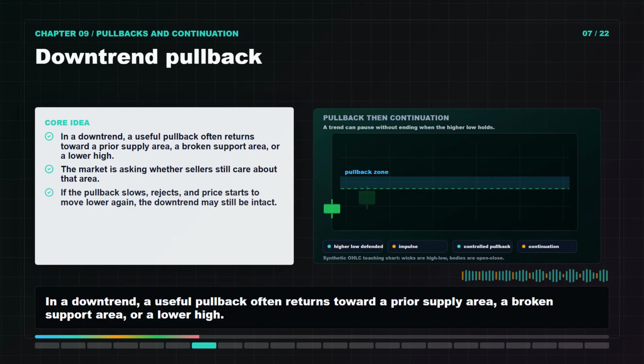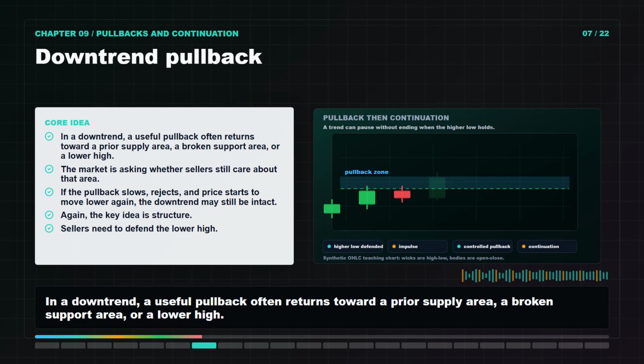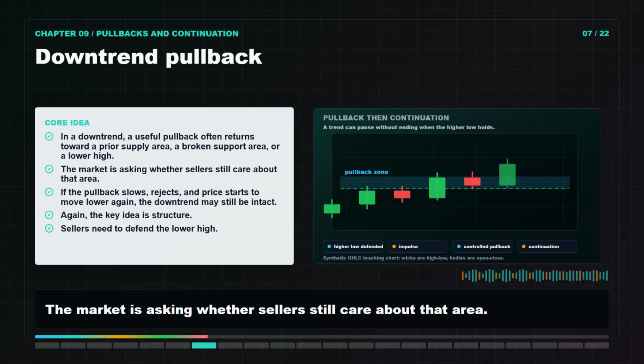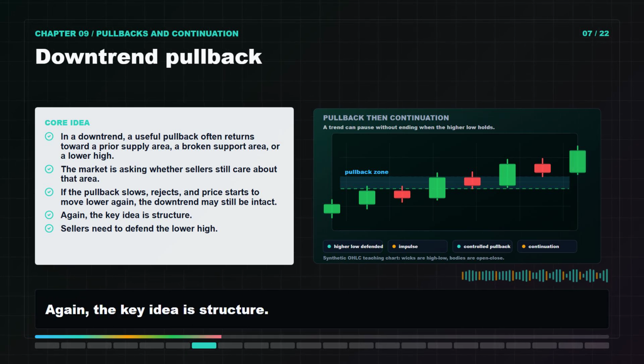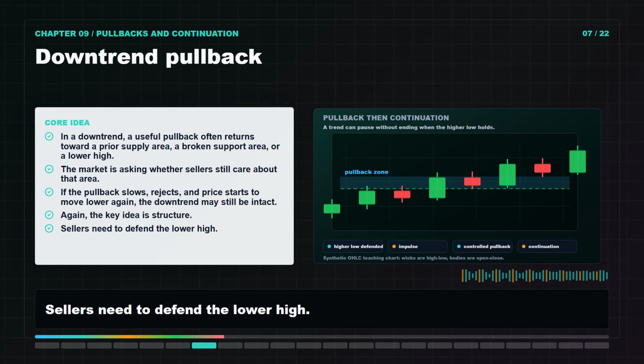In a downtrend, a useful pullback often returns toward a prior supply area, a broken support area, or a lower high. The market is asking whether sellers still care about that area. If the pullback slows, rejects, and price starts to move lower again, the downtrend may still be intact. Again, the key idea is structure. Sellers need to defend the lower high.